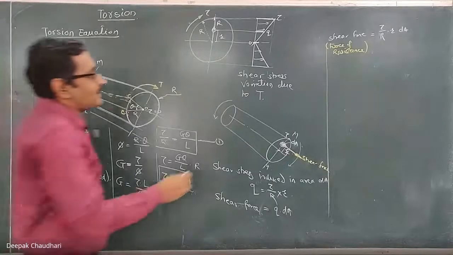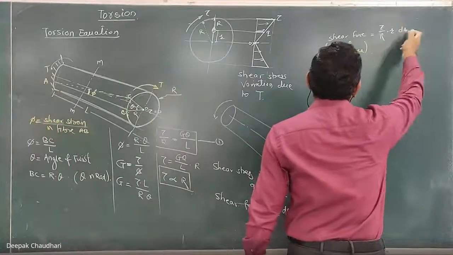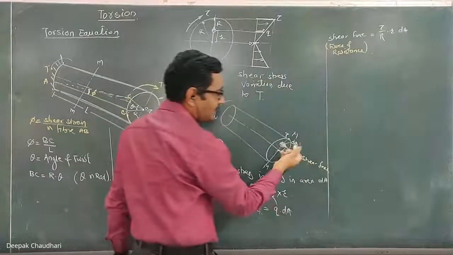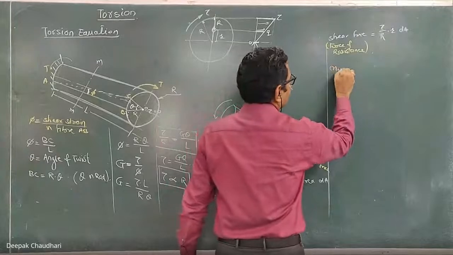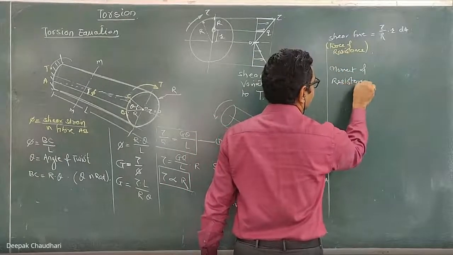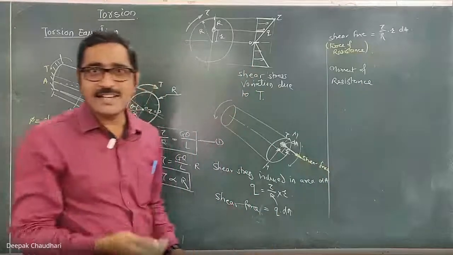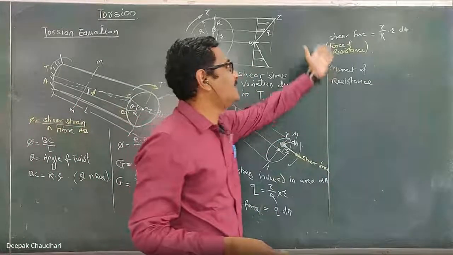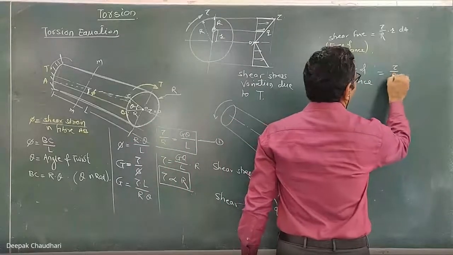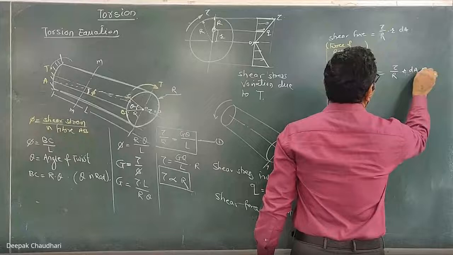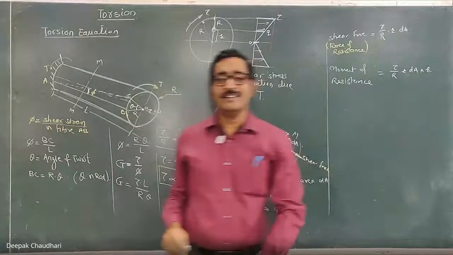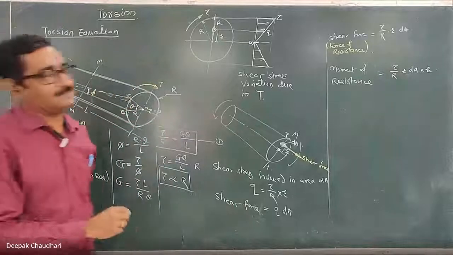Okay, so this is the force of resistance, shear force, which is tau upon R into dA. Now the moment of this force of resistance about the center, so moment of resistance. In bending stresses, I told you that this moment of resistance is nothing but the moment produced by this resisting force. So moment of resistance is equal to tau upon R into dA into R, this resisting force into R. It is the moment of resistance.